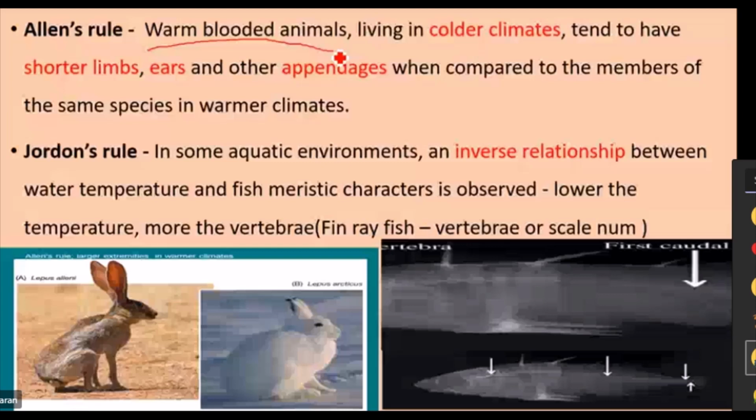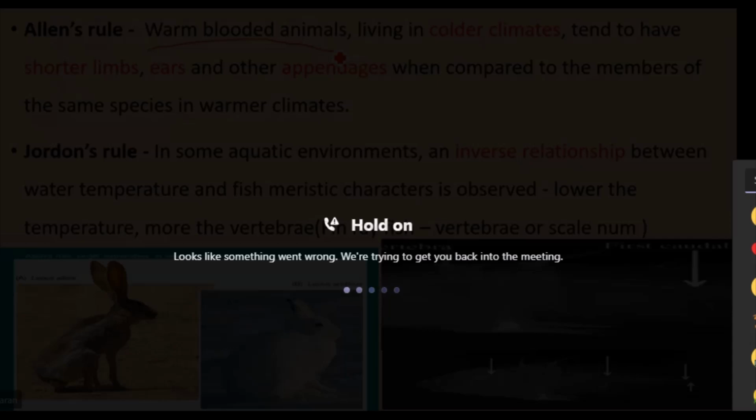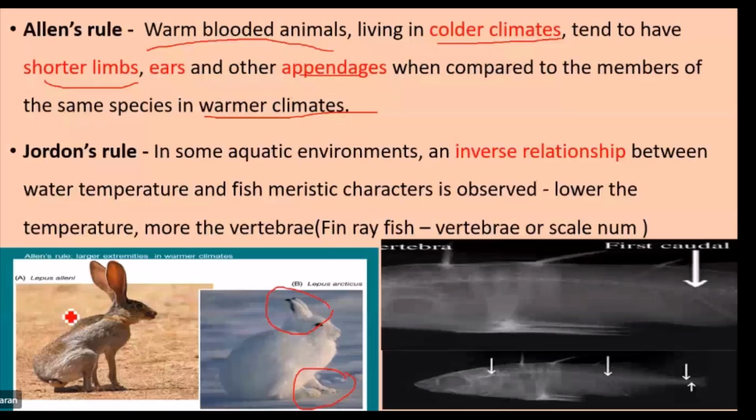Such warm-blooded animals living in the colder region, colder climate, in the polar region, they tend to have large advantages compared to cold region. Such a rule is called Allen's rule. You might have studied it in the NEET also.